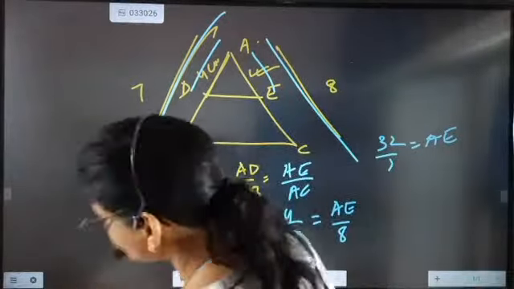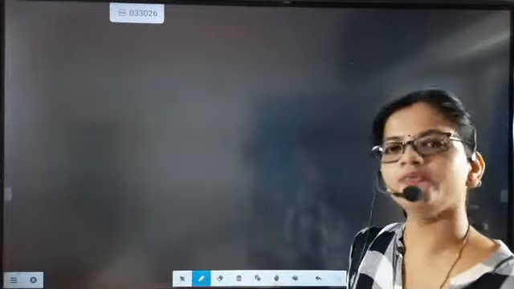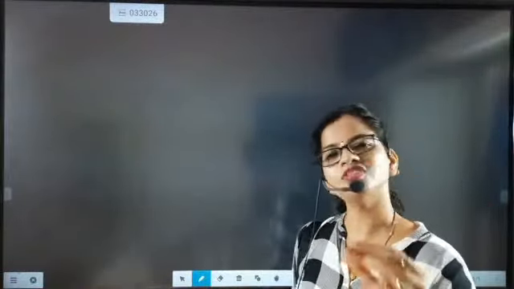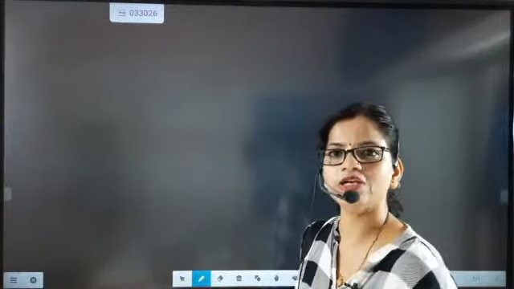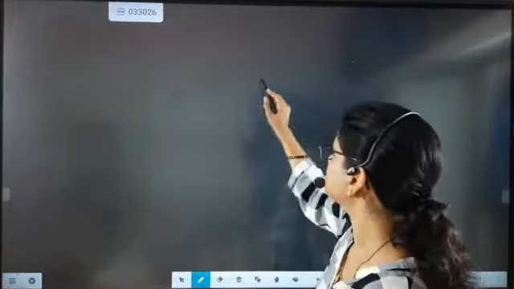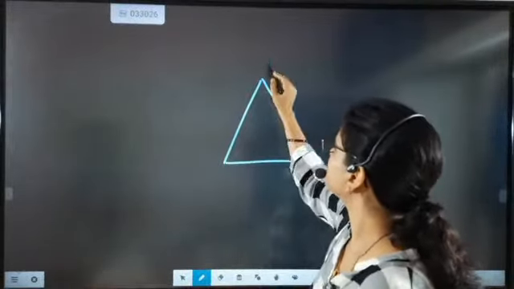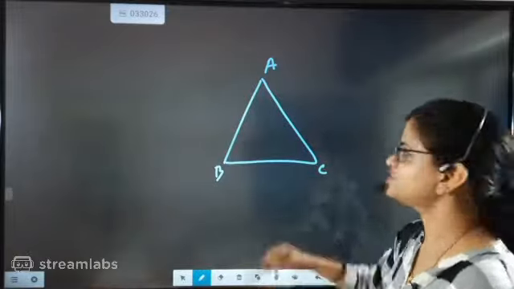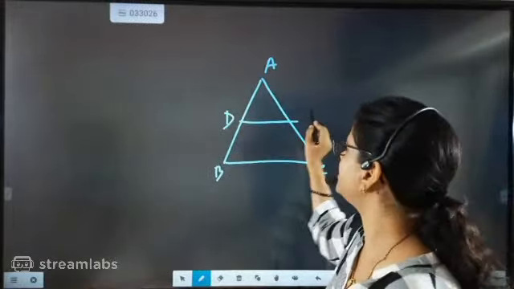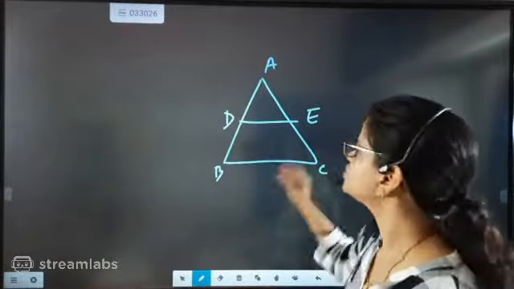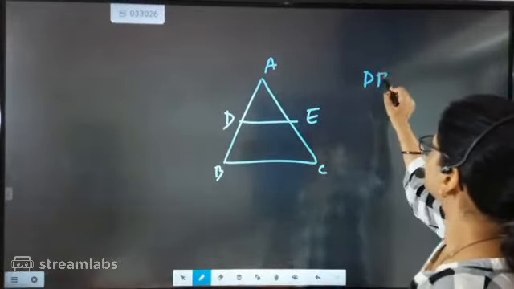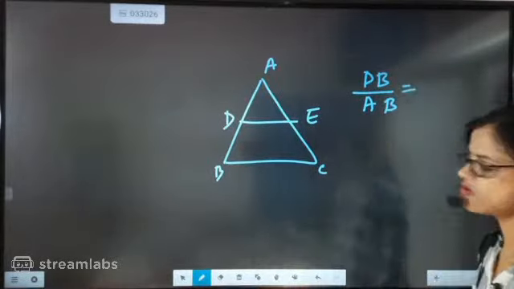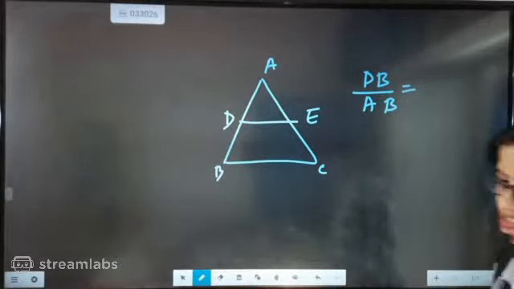Now come on, one ratio you have to generate. One part I am giving you, you have to just write the ratio on the second side. Because if you start practicing like this, you will do the answer properly. So if the ratio given to you is, this is D and this is E, and somebody gave you DB by AB, then this side will be what? Just type and say.